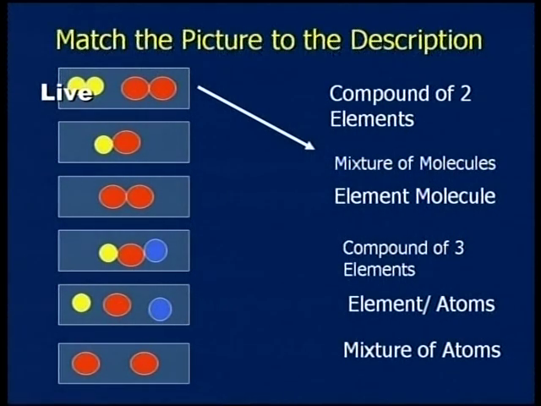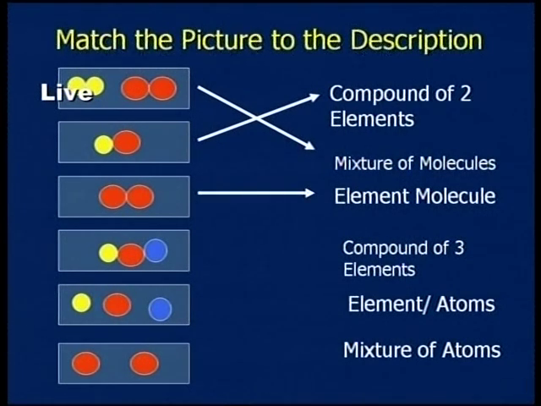So both are in the same color, which means both represent the same thing, a mixture of molecules. Okay. When you go for the next one, with different elements, one is a light green color and another one is red color, it's a compound of two elements.